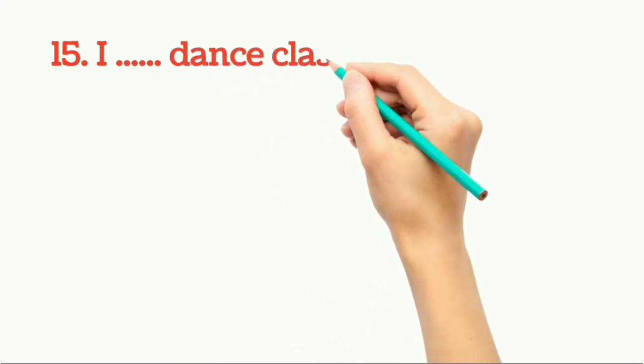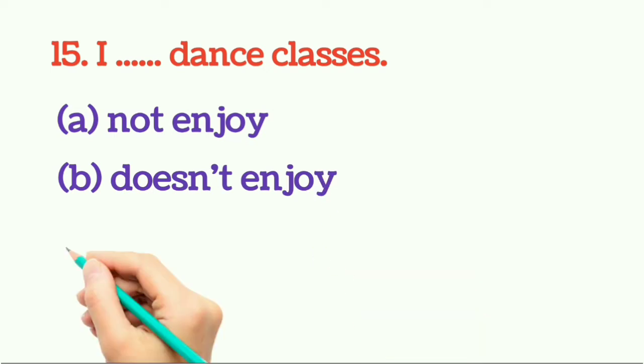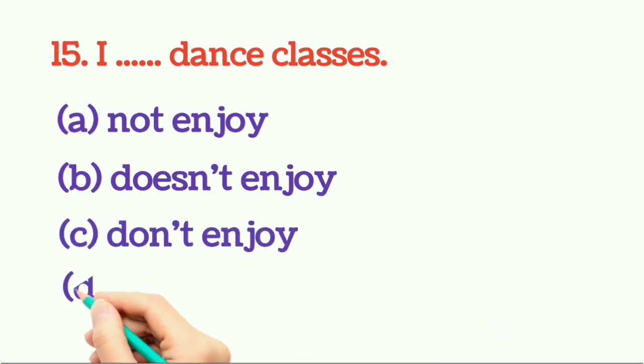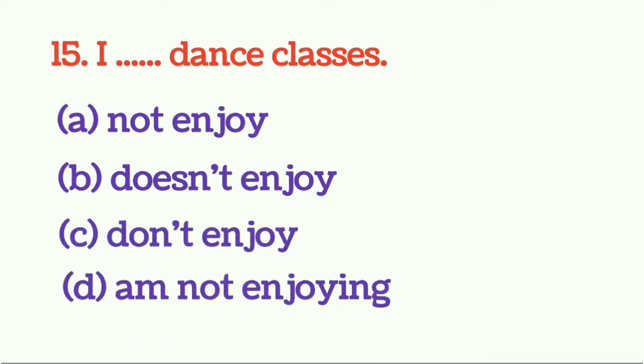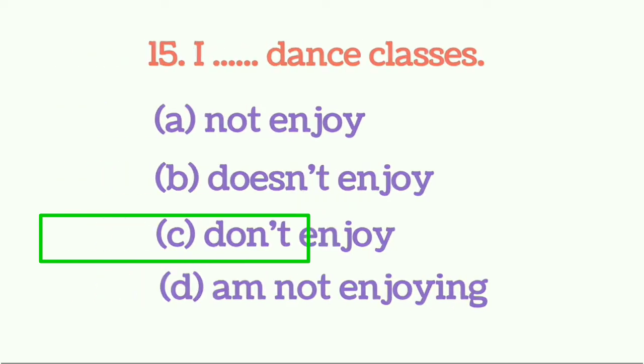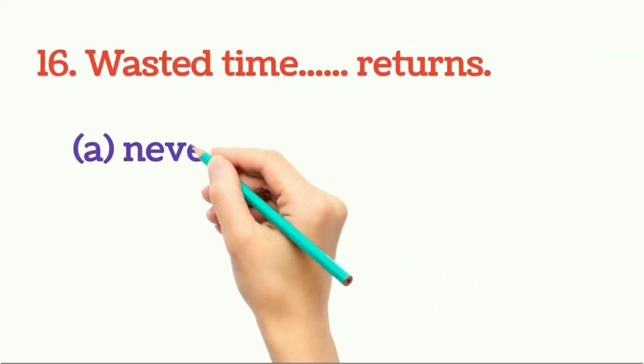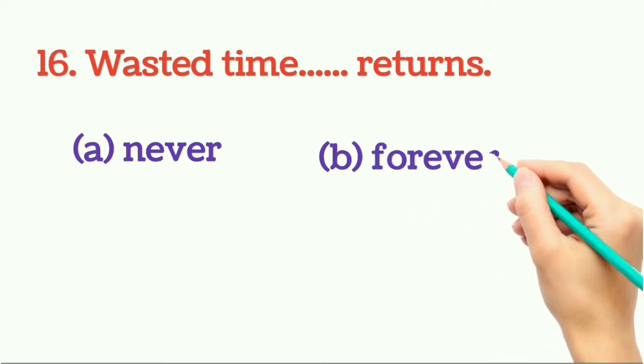Question number 15. I dash dance classes. So what would be the right answer? You have to choose. And the right answer would be option number C. I don't enjoy dance classes. Question number 16. Wasted time dash returns. So what would be the right answer?